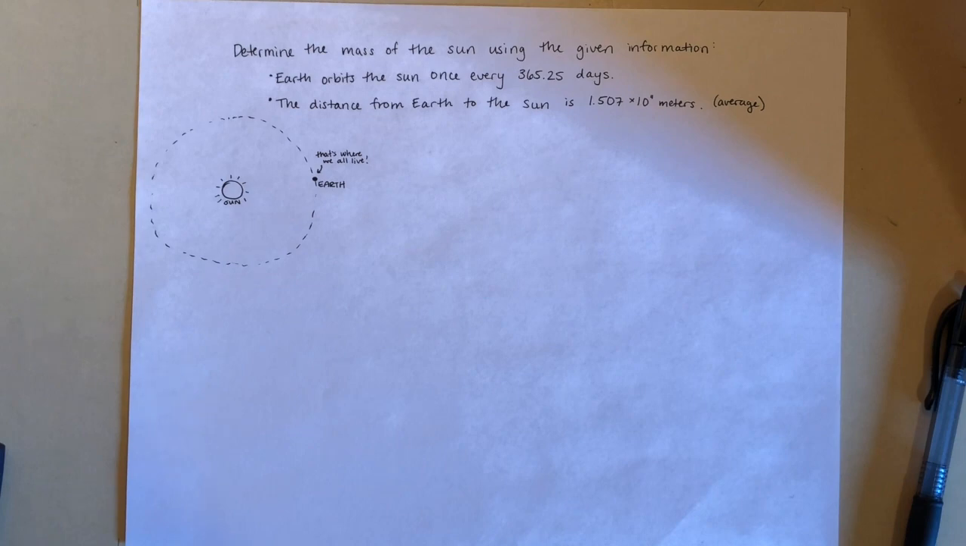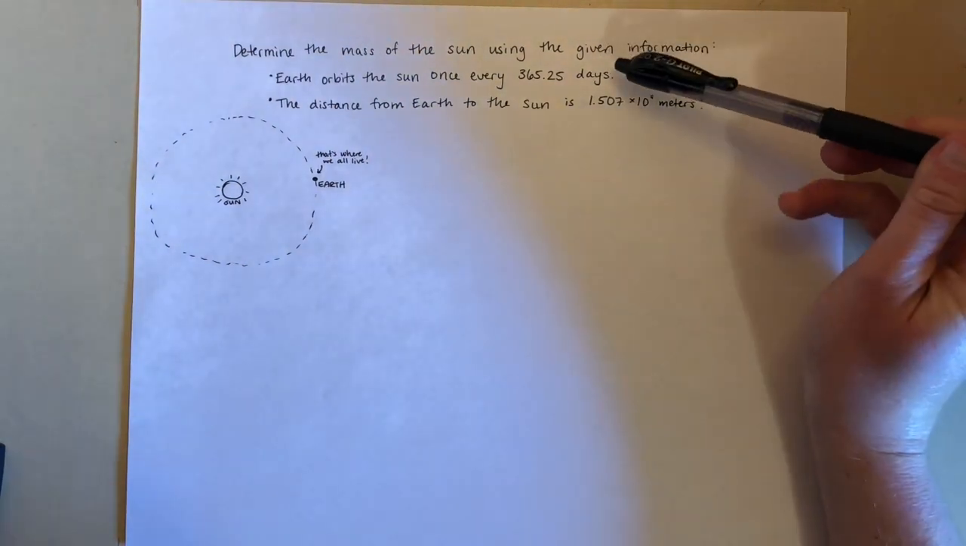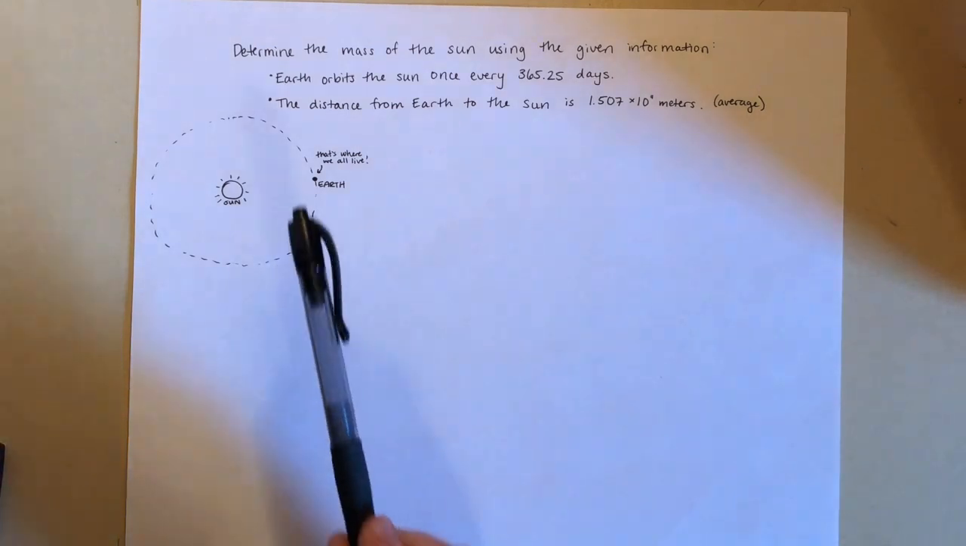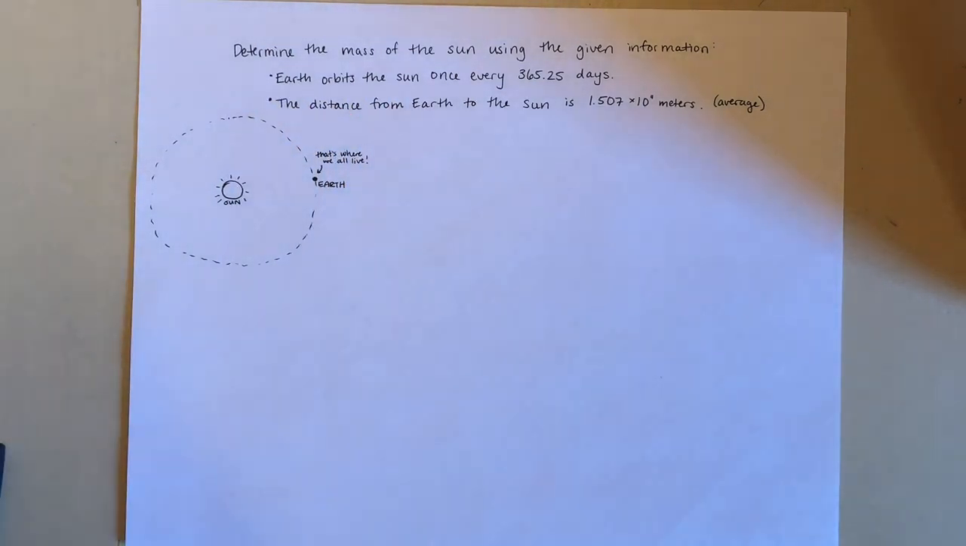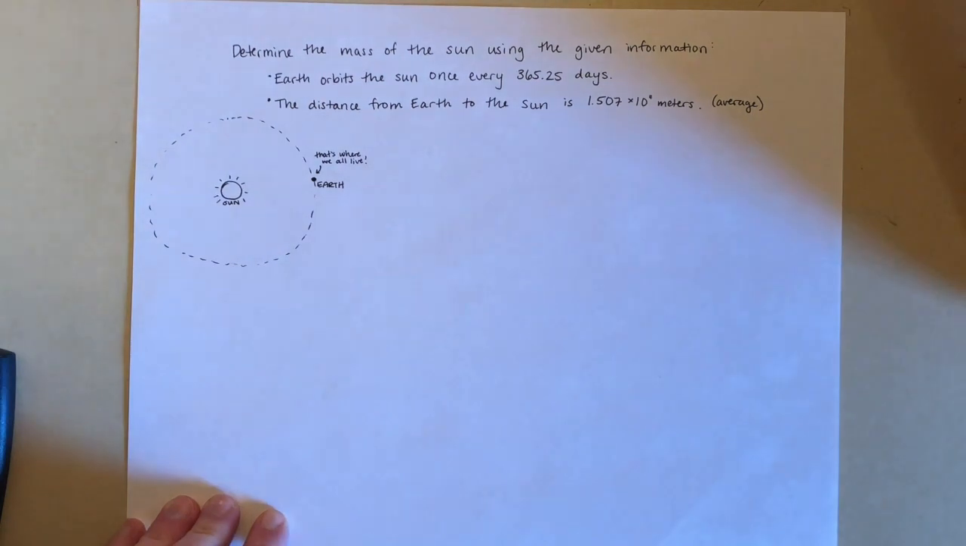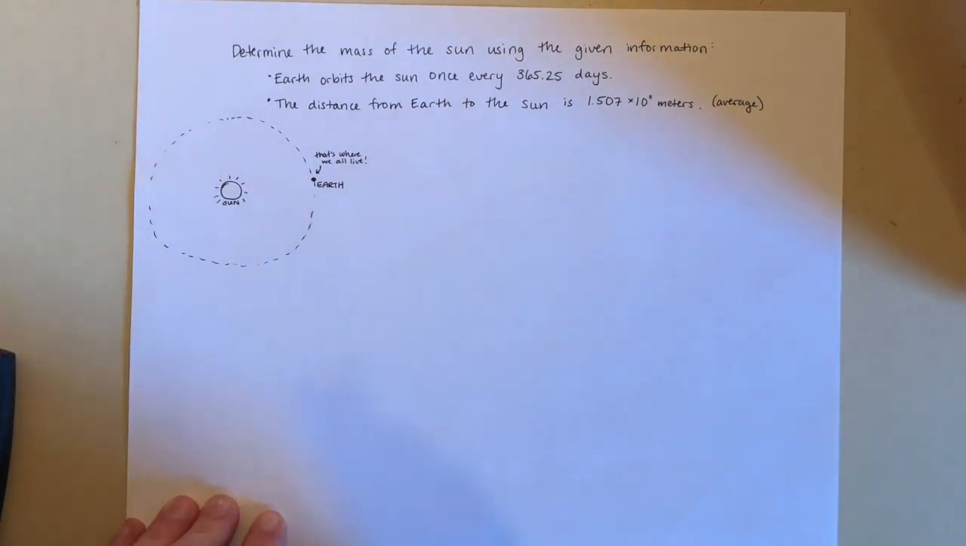All right, so we're going to determine the mass of the sun given the following information. So we know that the Earth orbits the sun once every 365.25 days. And we know that the distance from the Earth to the sun is 1.507 times 10 to the 11th meters, on average here. Everything is using the average distance. The Earth's orbit is slightly elliptical, and so you could do a more accurate calculation here using the equation for an ellipse instead of just the equation for the circle. But for our purposes, we'll use the equation for the circle.